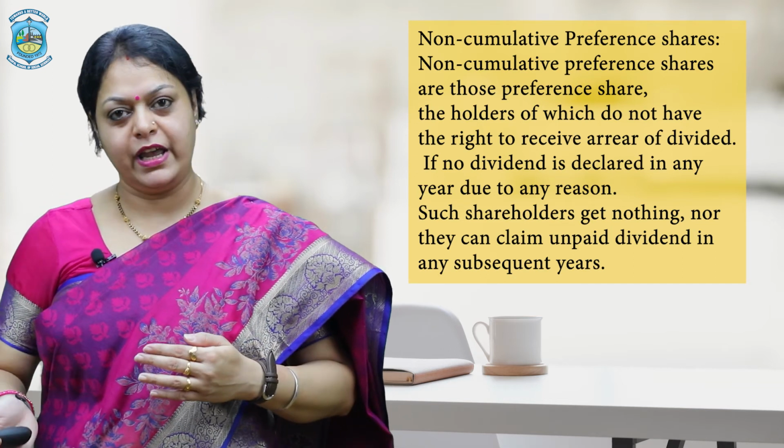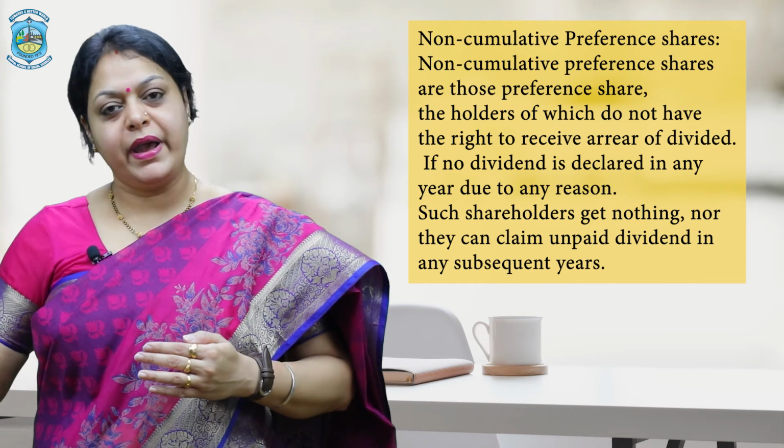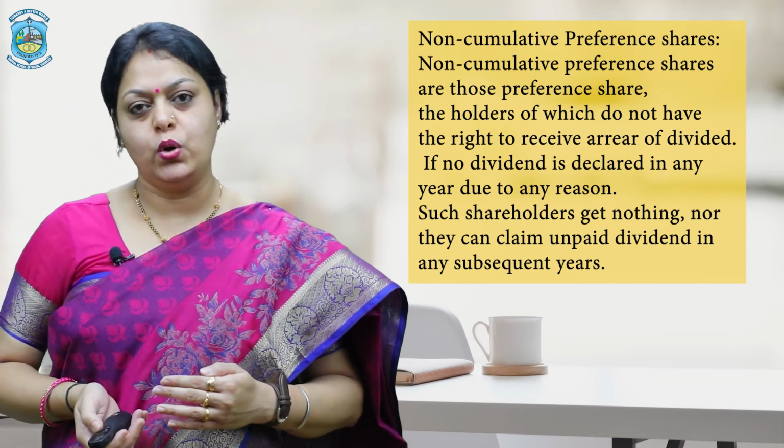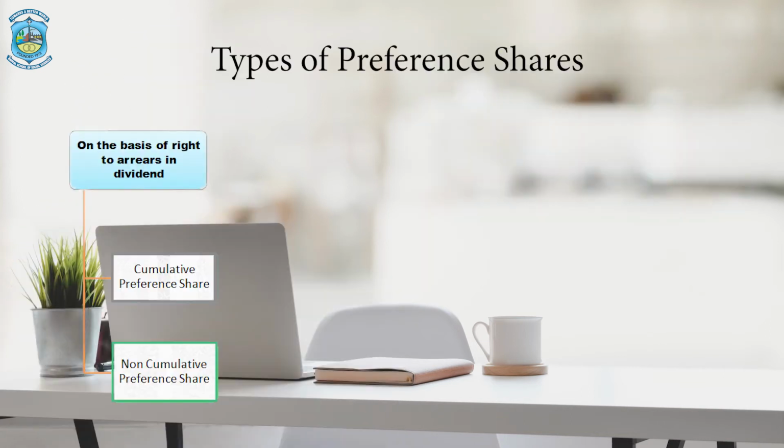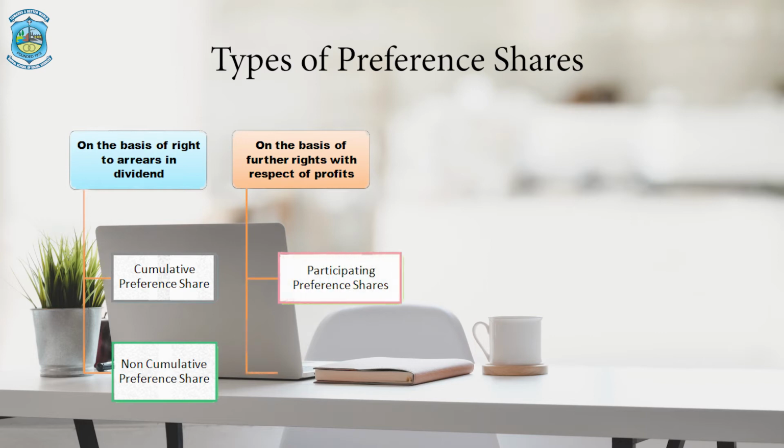If the company gets the profit, the company will pay the dividend to these preference shareholders. Further, we have the classification on the basis of rights of profit. Here we have participating preference shares and non-participating preference shares.